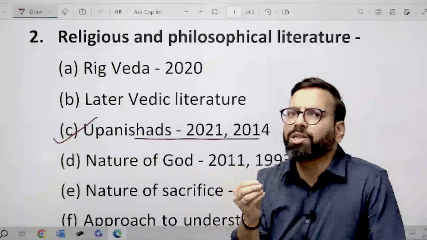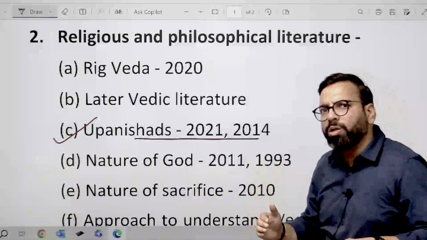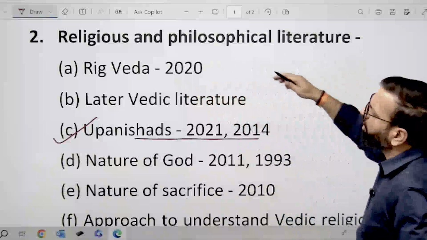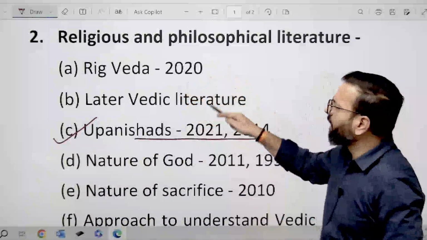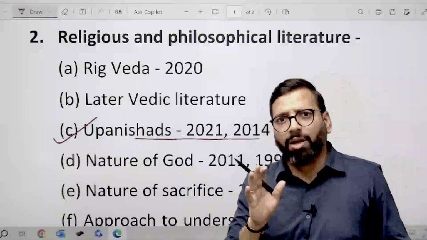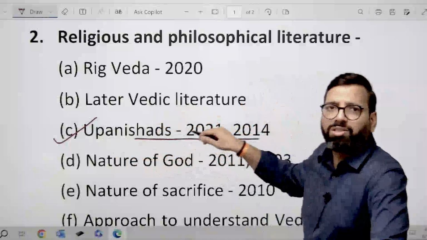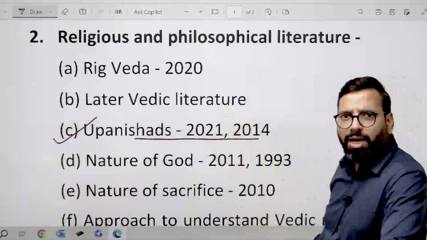I have tried to break this whole subtopic, religious and philosophical literature, into different subheadings. Rig Veda is important. In later Vedic literature we don't have any prominent question asked apart from this. The Upanishads, which relate to every Veda, I have therefore kept in a separate category.